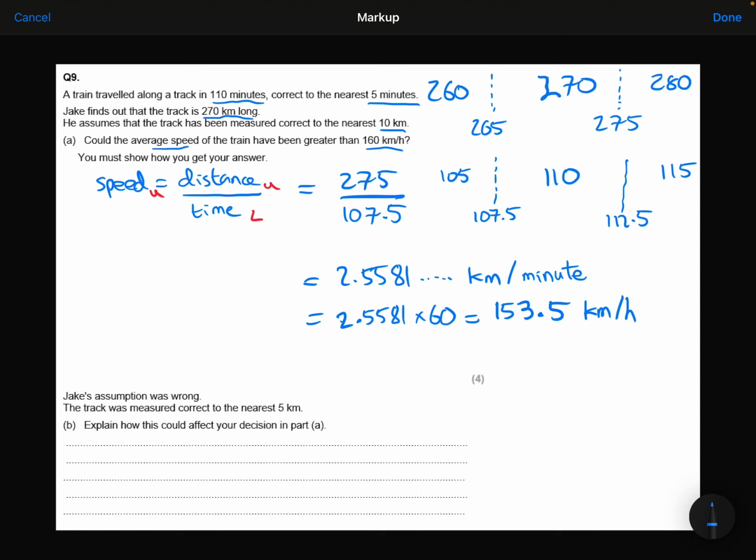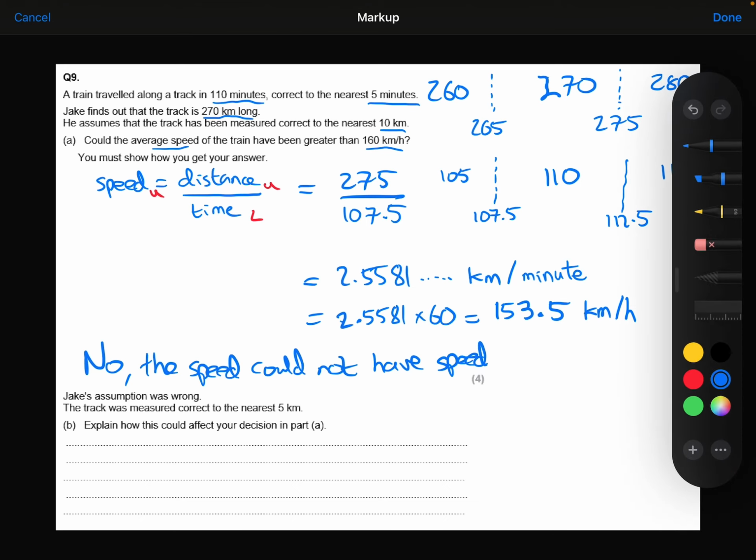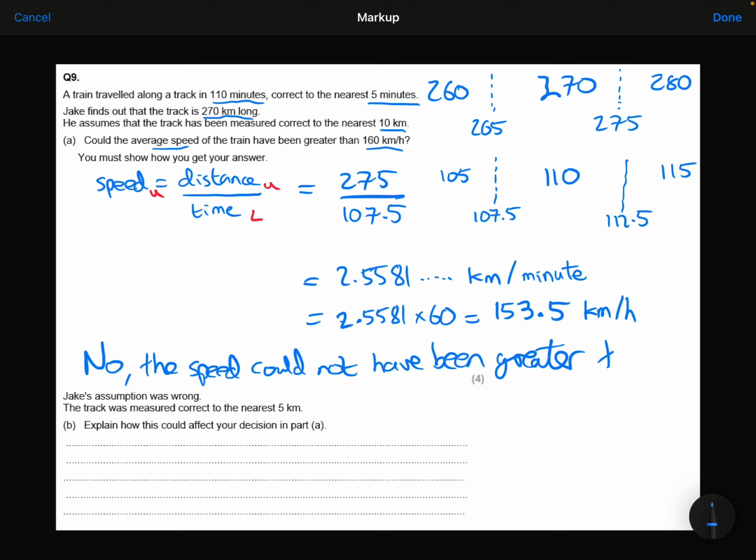So we can now say that no, the average speed could not have been greater than 160 kilometres per hour.